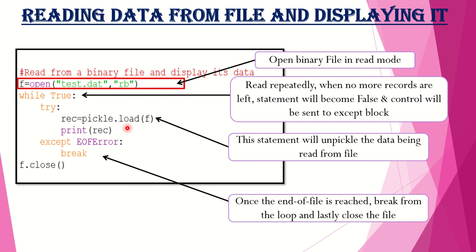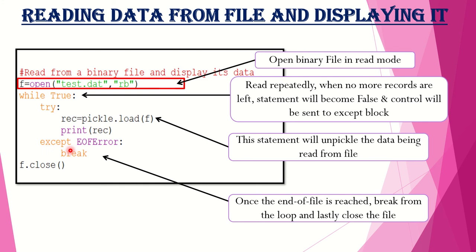Since I have added a list, tuple, and dictionary in my previous example, the same list, tuple, and dictionary will be picked up from the file and then added to rec. And then I will be printing rec. Once this loop becomes false, control is passed to the except block. We have the end of file error raised here. So the end of the file had been reached, and that is why control had come to the except block.